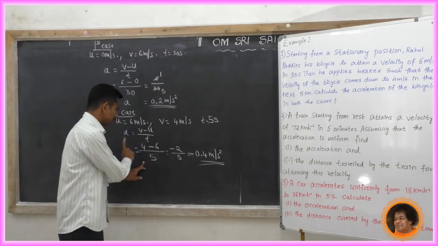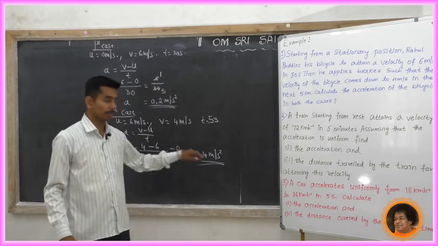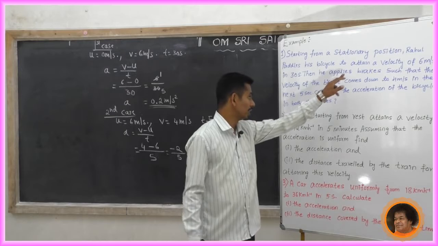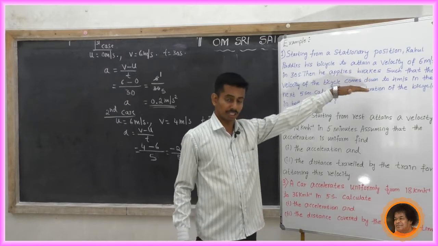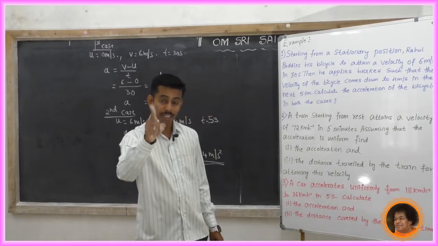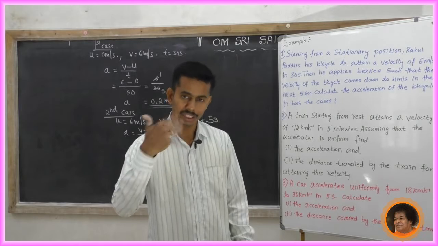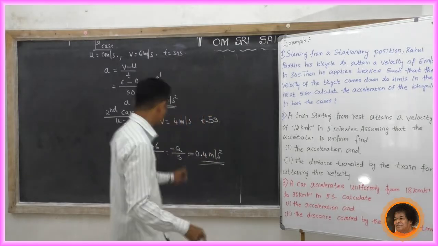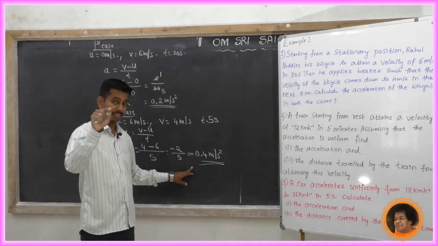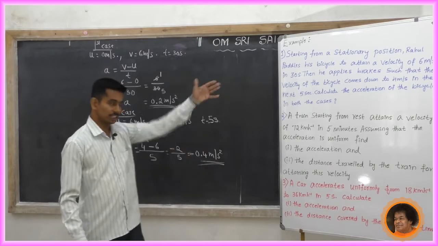Here in the second case, a equal to minus 0.4 meter per second squared. Why is it minus 0.4? Minus means velocity is decreasing. Just look at this: velocity attains 6 meter per second, and when he applies the brakes, it comes down to 4 meter per second. 6 meter per second to 4 meter per second, increasing or decreasing? It is decreasing. So minus 0.4 meter per second squared. The acceleration is opposite to the direction of motion. This is about the first problem.